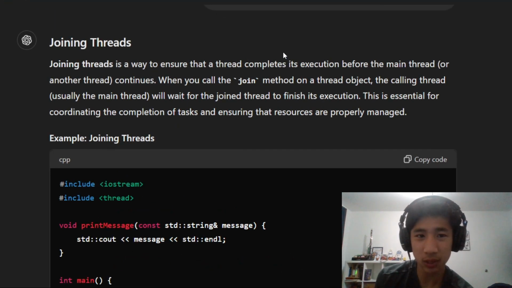So joining threads is a way to ensure that a thread completes its execution before the main thread continues. When you call the join method, the calling thread will wait for the joined thread to finish its execution. This is essential for coordinating the completion of tasks and ensuring that resources are properly managed.